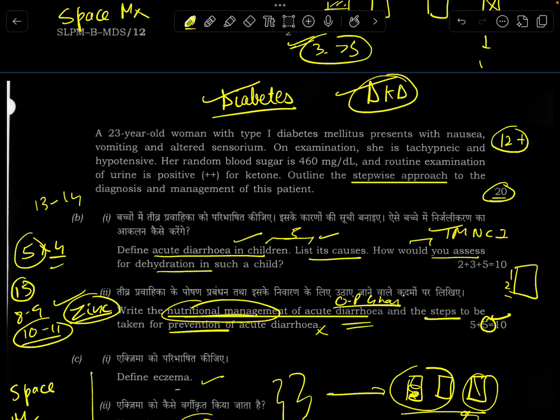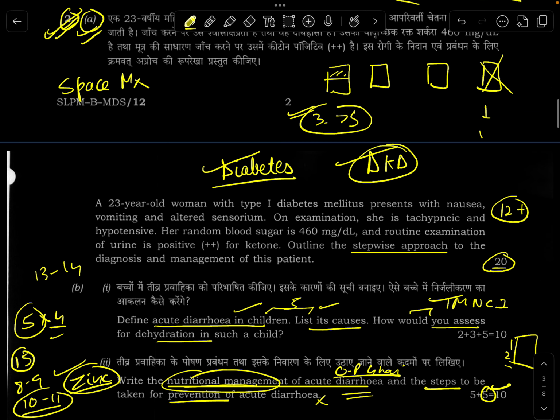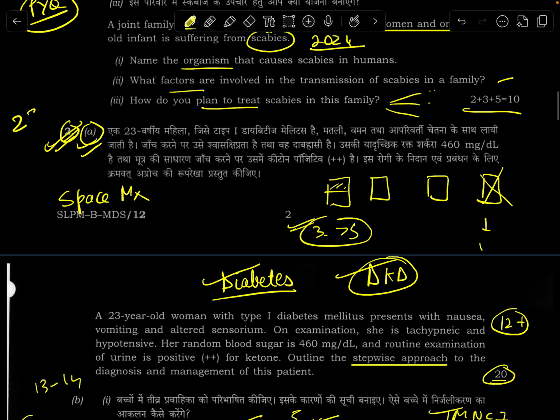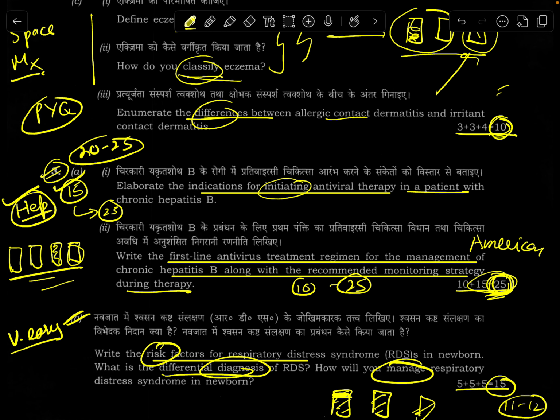Eczema, dermat as usual, the saving grace. This question is also a PYQ centric question, so this is an easy question. I'm really sorry I haven't mentioned the score. So whatever I mentioned in my paper, 28 plus, which is quite fair. This third question, I don't know how I'll fare in this question. I seriously don't, because there's very little to write, but it's been disproportionately given a large number of marks.